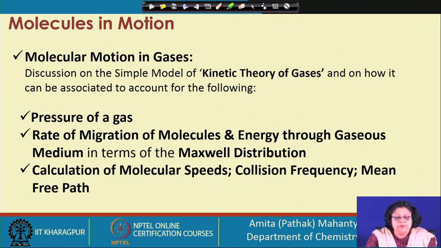And we use Maxwell's distribution to understand the speed at which they move, or the rate of their migration. And then we eventually discuss the molecular speeds and the collision frequency: what do you mean by collision frequency, how frequently the atoms or molecules are colliding with each other. We go on to understand what the mean free path is and how we calculate it. What is the mean free path? It is the distance travelled between two consecutive collisions.